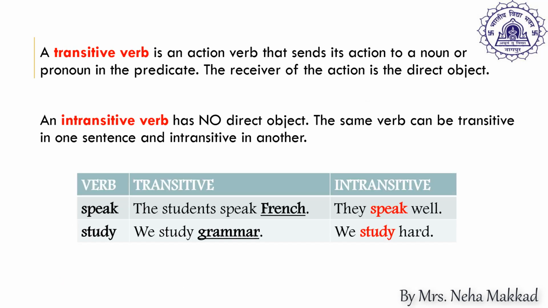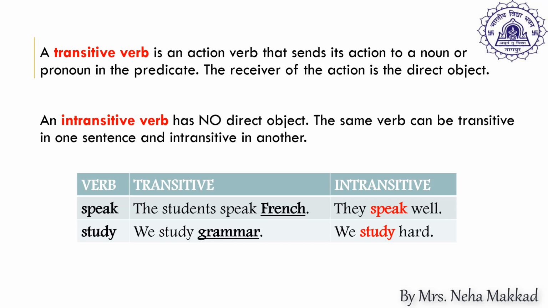So let us first understand the first kind of verb, that is the transitive verb. A transitive verb is an action verb that sends its action to a noun or a pronoun in the predicate. As we studied in the first sentence, the action of reading was transferred on the newspaper. So the receiver of the action is known as the direct object. In an intransitive verb, there is no direct object or any object in the sentence.